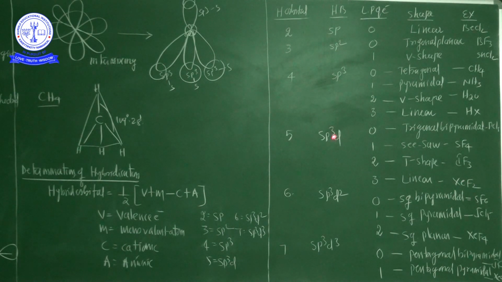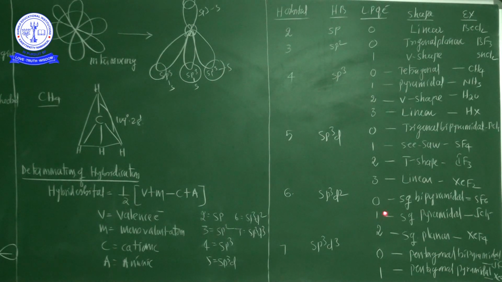So sp3d hybridization: zero lone pair trigonal bipyramidal, one lone pair seesaw shape, two lone pair T shape, three lone pair linear shape. Similarly, sp3d2 hybridization, zero lone pair of electron, square bipyramidal shape, SF6, or another name octahedral shape.